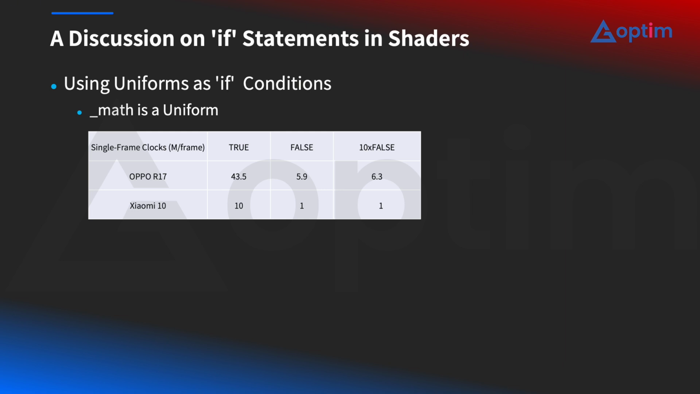The results showed almost no difference. Even with 10 false if statements, as long as the branches were not executed, the impact on clocks was extremely small. On the Xiaomi 10, the difference was almost negligible. However, when the condition evaluated to true, the clock's value increased significantly. That makes sense because the mathematical calculation itself was very expensive. As a result, GPU workload increased dramatically.